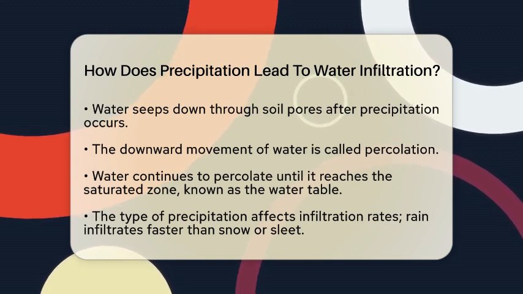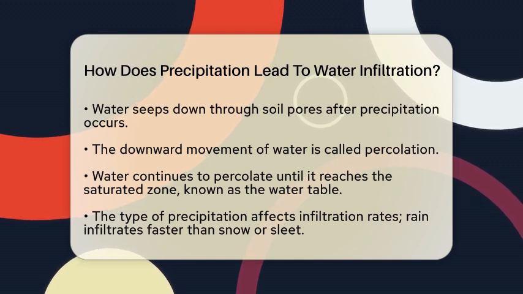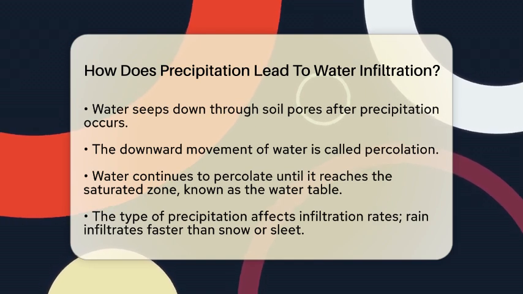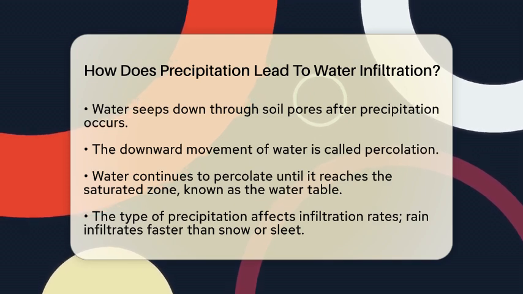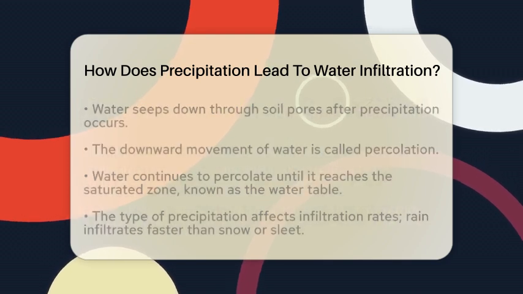Several factors influence how precipitation leads to infiltration. First, the type of precipitation matters. Rain usually infiltrates faster than snow or sleet because liquid water can easily enter soil pores. Snow must first melt before it can infiltrate. Next, the amount and intensity of precipitation play a role. Light to moderate rainfall allows more water to infiltrate since the soil can absorb it gradually. However, heavy rainfall may exceed the soil's capacity, causing excess water to run off instead.